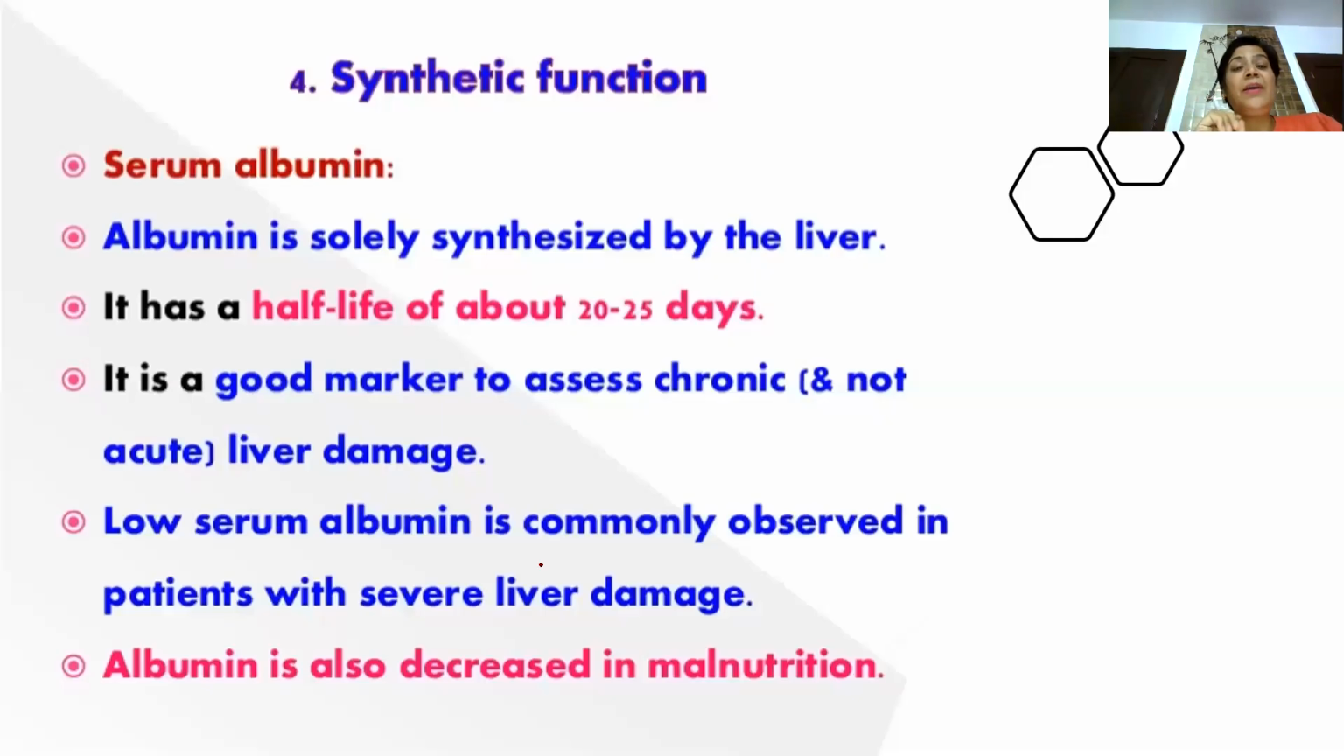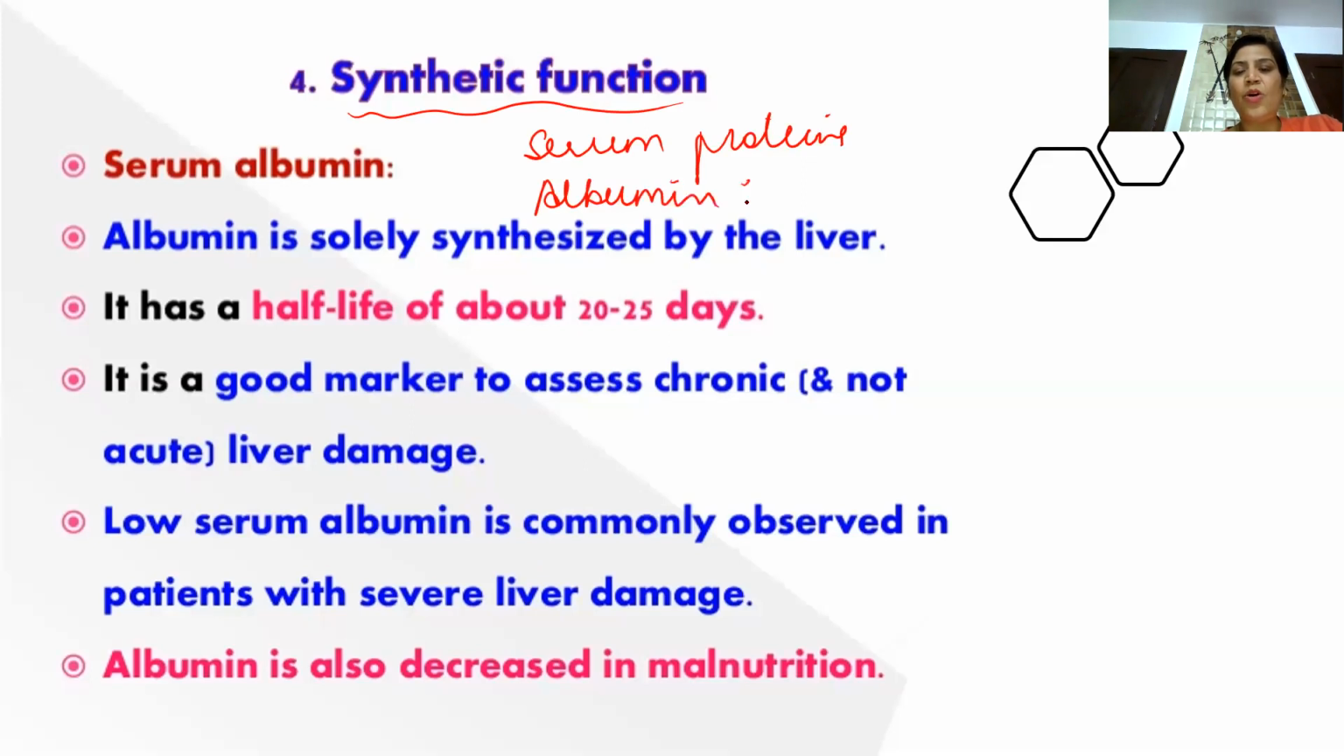Then we come over to another very important function, the synthetic function, or you can say the estimation of serum proteins. There has to be a ratio, which is the albumin to globulin ratio. It is understood that if the concentration of albumin is low, the globulins would be more. The best thing is that the synthesis of albumin is solely a function of the liver. It has a half-life, and it is a good marker to assess chronic liver damage.